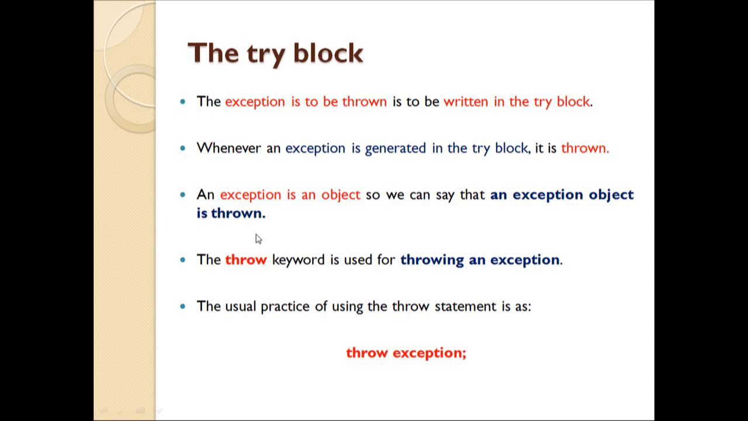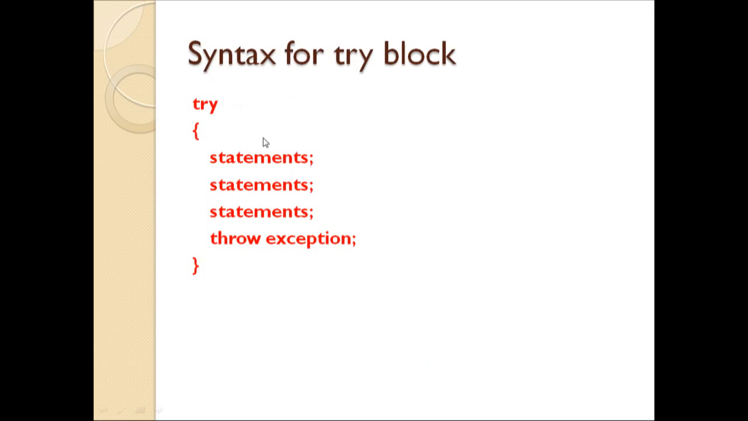So in order to throw the exception, as a programmer, we will write the statement in the try block, and we will try to throw the exception if it occurs. And in order to throw the exception, we will use the throw keyword. And the way of utilizing the throw keyword is: throw, and whatever exception we are expecting, we will write. So throw exception. This is the general syntax for throwing an exception.